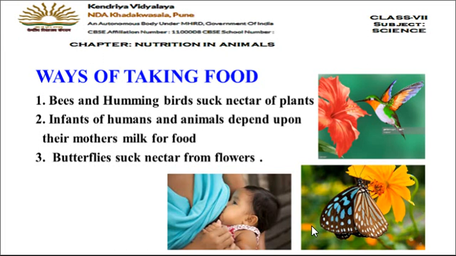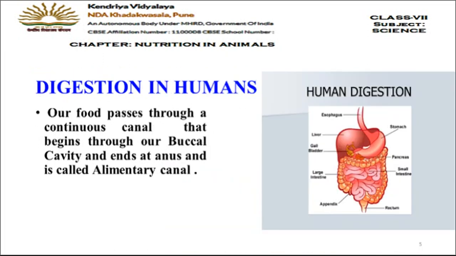Okay. So we adult humans, what we do, we take the food inside and then chew the food. Amoeba has some different way of taking the food inside. So all the organisms do not have the same ways of taking food, they have different ways of taking their food inside their body. Okay, now let's move on to the next topic, that is digestion in humans.